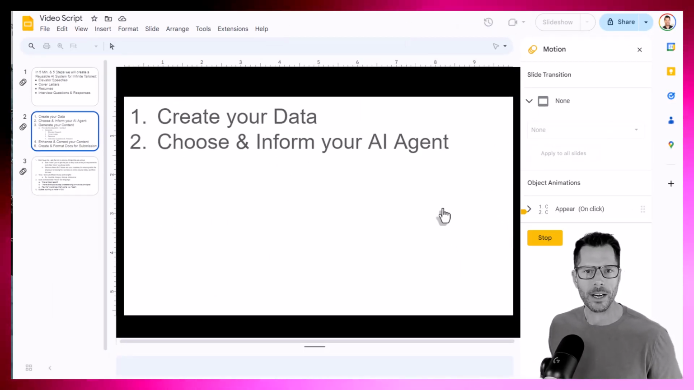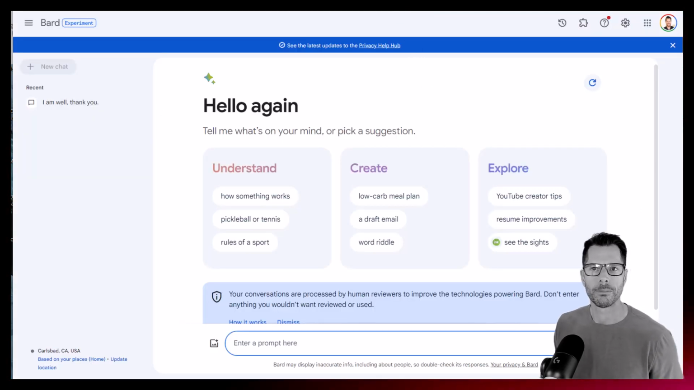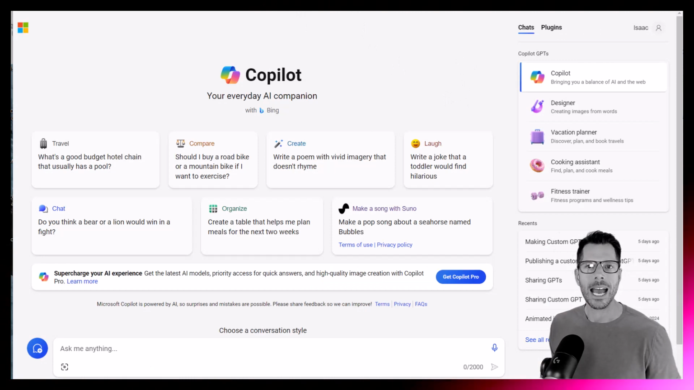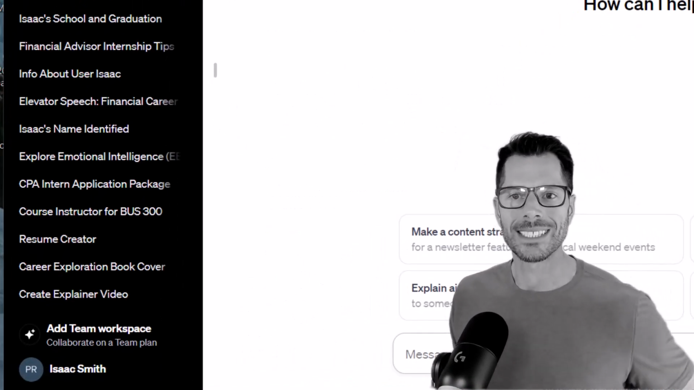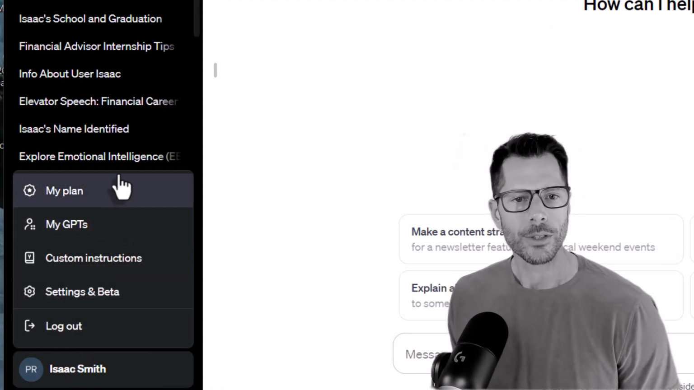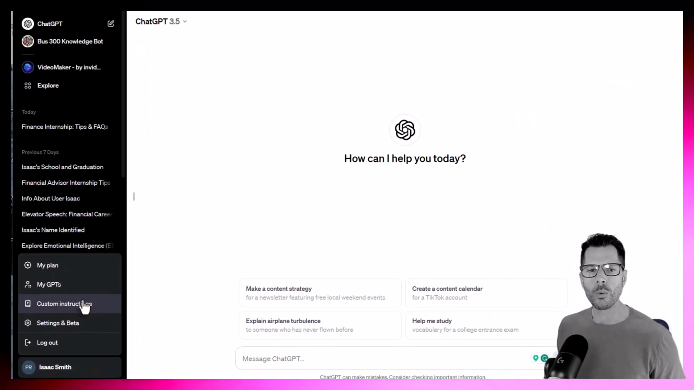So what do we do from there? We need to choose and inform that AI agent. You can use Bard, Google's, you can use Copilot from Microsoft. I prefer ChatGPT because they've been around for a bit. The reason I like them the most is they have this new feature that's hopefully enabled on your account. You can put custom instructions about yourself the bot will always remember.